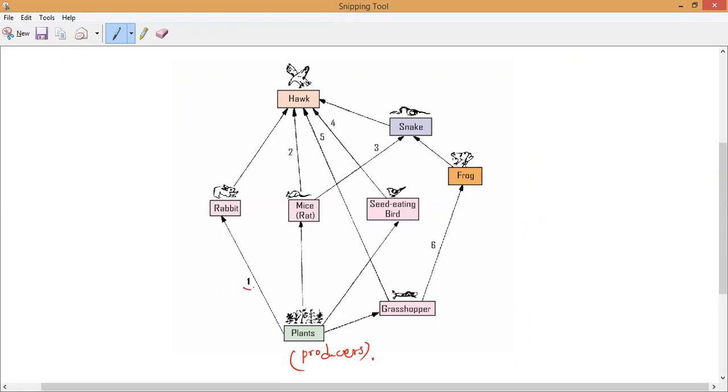Notice how many food chains there are. You can check. This is one food chain. This is the second food chain. This is the third. This is the fourth one. This is the fifth one. And this is the sixth one. So 1, 2, 3, 4, 5, 6.